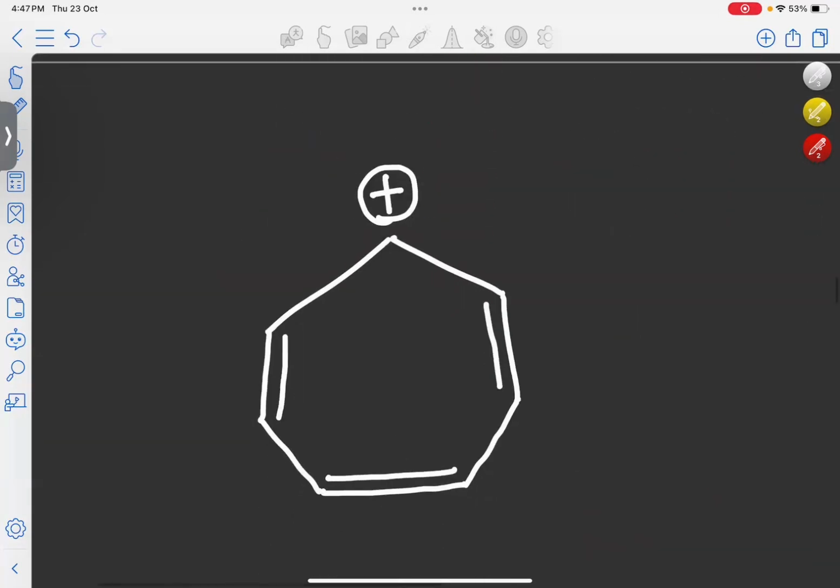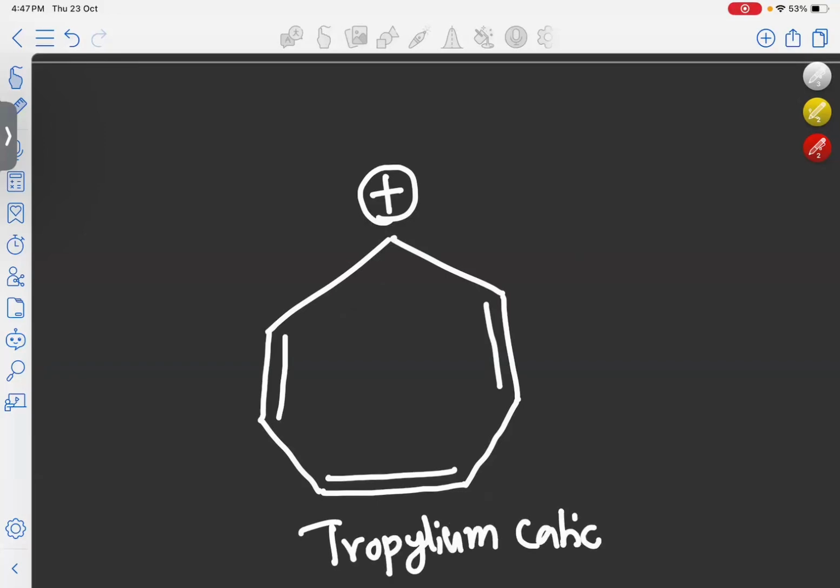Now this is our molecule. This molecule has a specific name. It is called tropylium cation. Okay. C7H7+ is the molecular formula of this molecule. There will be 7 carbon atoms in this molecule. Looking here, we can see this molecule is cyclic and since every atom is sp2 hybridized, it is planar, and we can see the conjugation in this molecule like this.